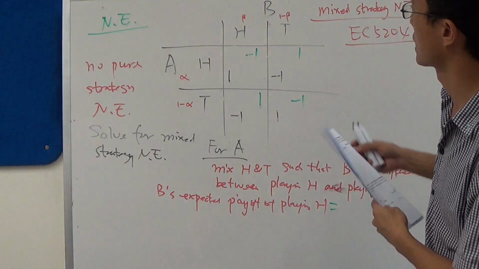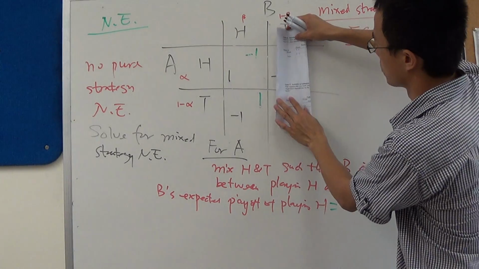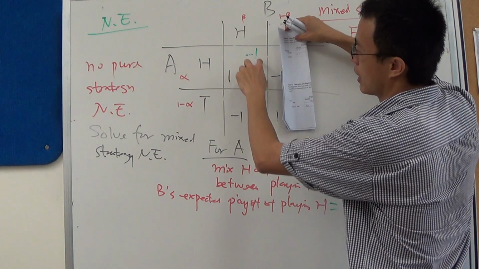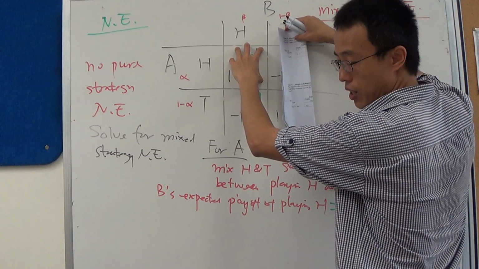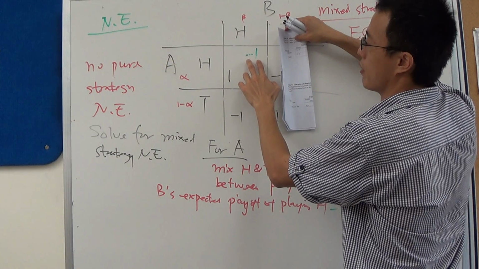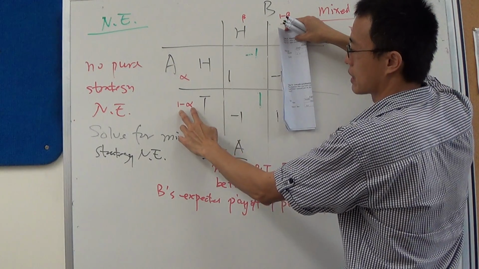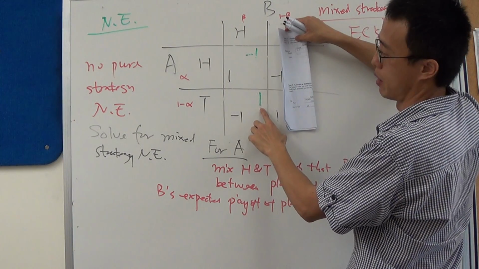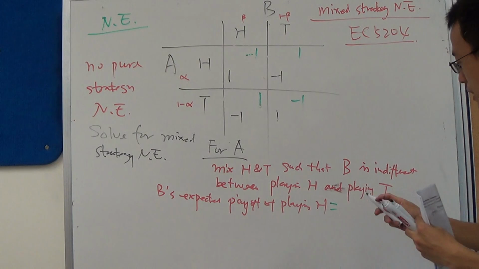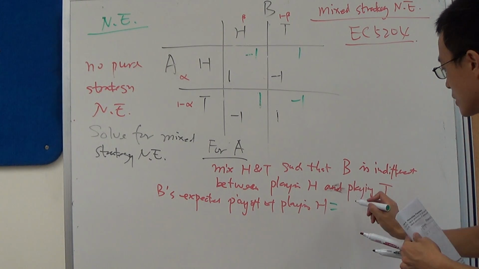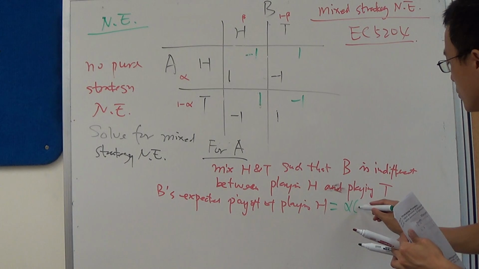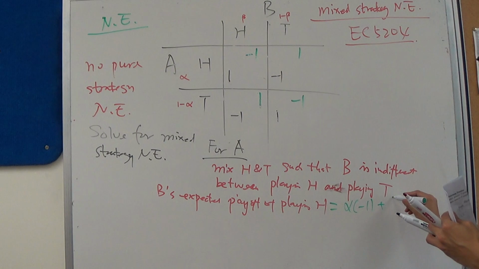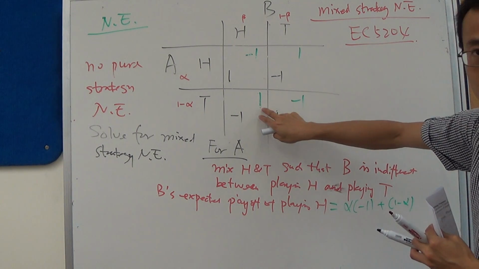B's expected payoff of playing H. That means if B plays H, then clearly there's alpha chance that he's going to end up in this cell taking a payoff of -1. There's 1 minus alpha chance that he's going to end up in this cell and having a payoff of 1. So there's alpha chance of getting a -1 payoff, and 1 minus alpha chance that he's going to get a payoff of 1.